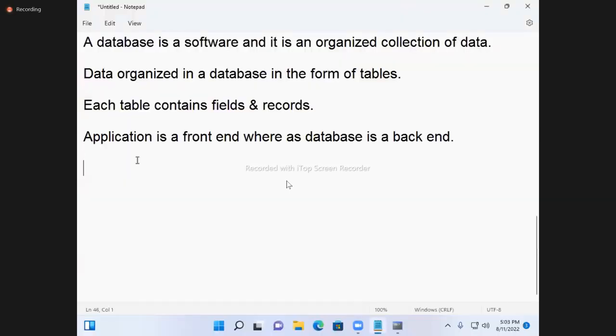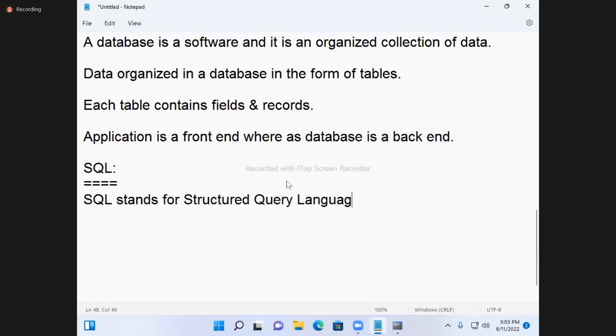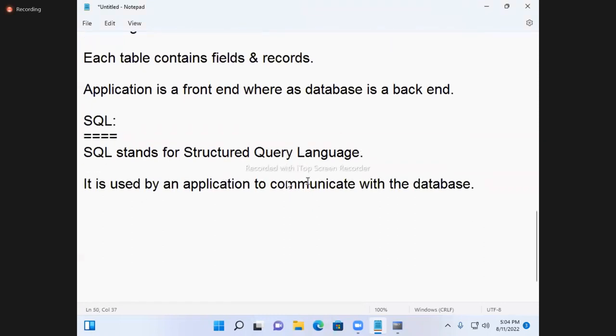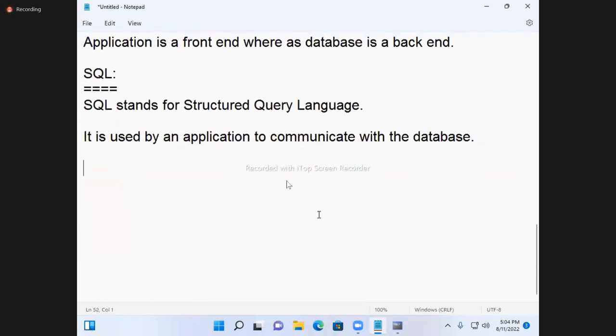Okay. Next, studying SQL. SQL stands for Structured Query Language. It is used by an application to communicate with the database.